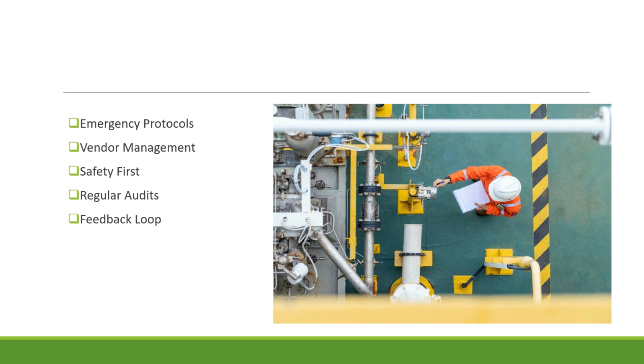Regular audits. Conduct periodic maintenance audits to ensure compliance with the schedules and to check the quality of maintenance work. Feedback loop. Create a system where technicians and operators can provide feedback on the maintenance procedures. They might offer valuable insights that can help in improving processes.